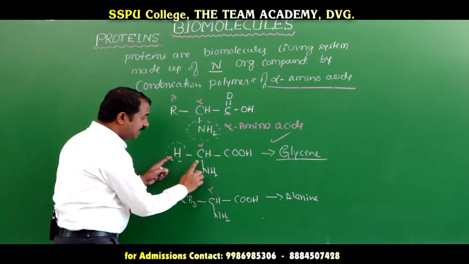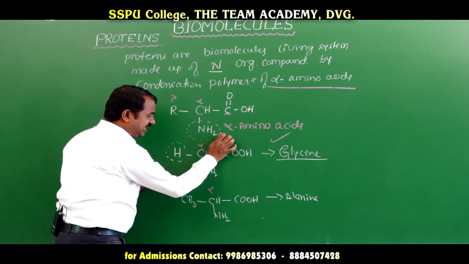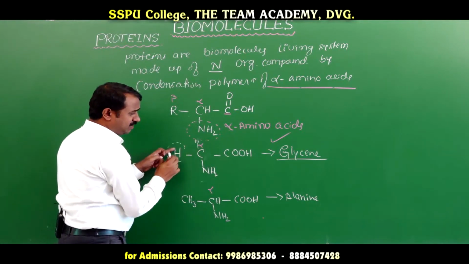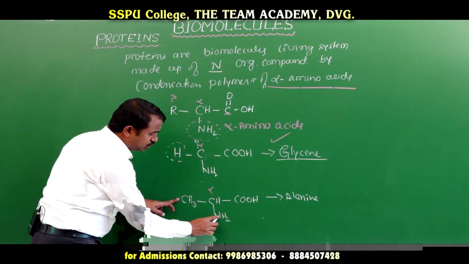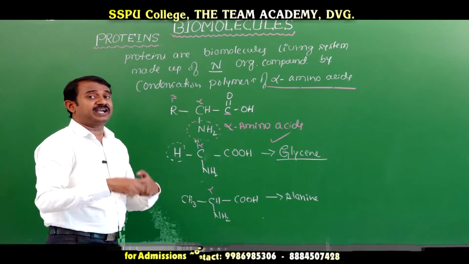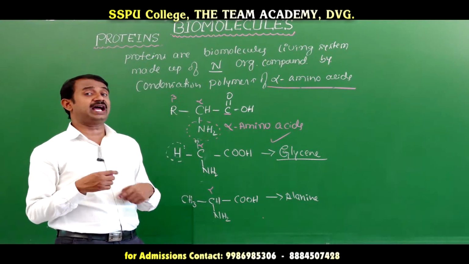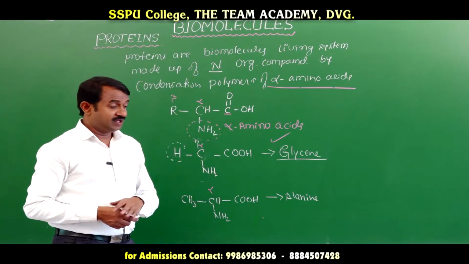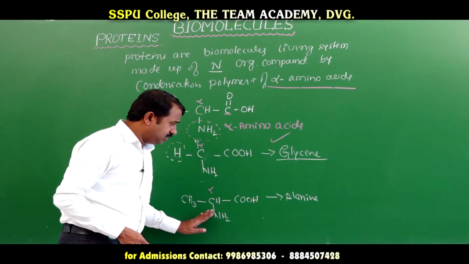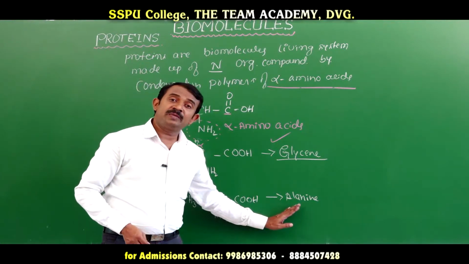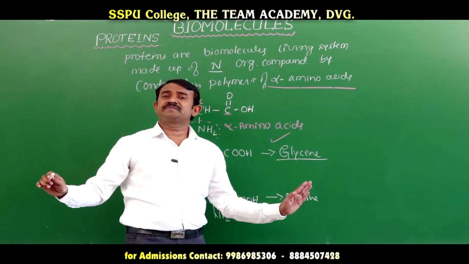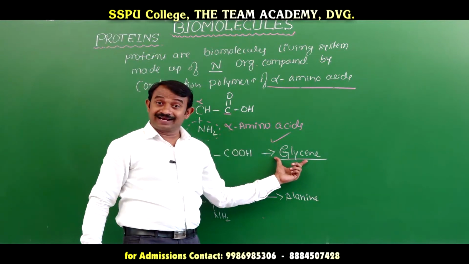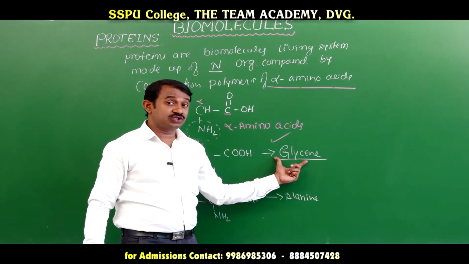In glycine, the carbon has two hydrogens, so it is a symmetric carbon, not asymmetric. Suppose instead there are CH3, NH2, COOH and hydrogen. A carbon containing four different atoms or groups of atoms is called an optically active or chiral carbon. That is an optically active amino acid. All amino acids are optically active except glycine, which is optically inactive.